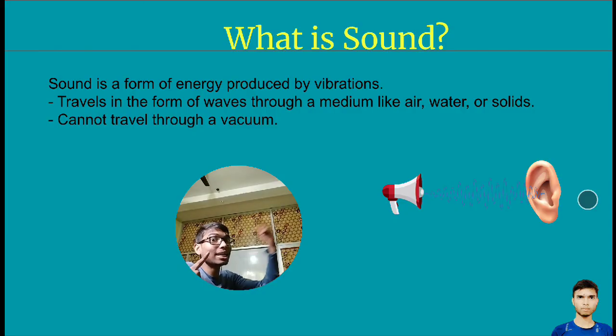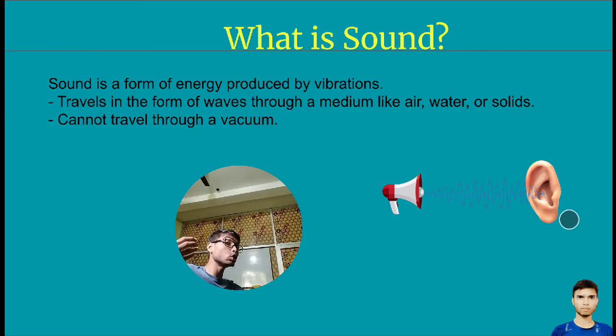So remember, light travels in a straight direction, but sound will not travel in a straight direction. The direction of a sound will be a wave, and the direction of light will be straight. Clear? So here the sound vibrates, it comes out, and it starts traveling.